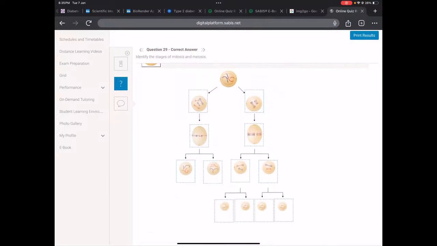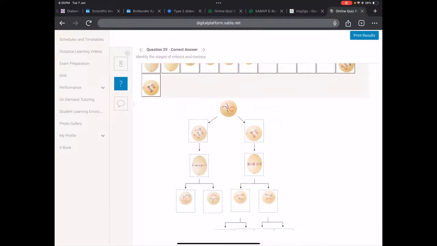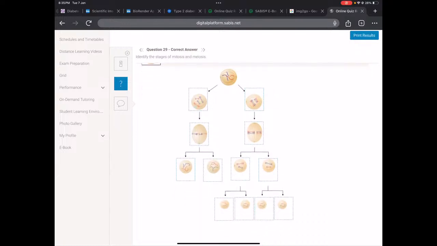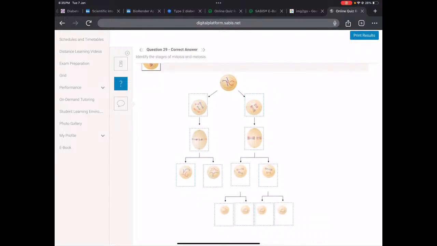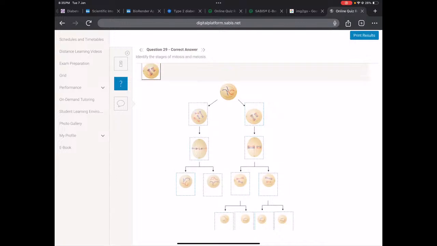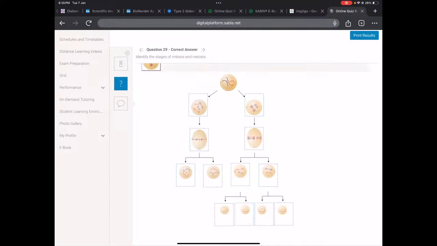Okay, this is just to show the stages. It's straightforward. You have prophase, metaphase, and they directly skip to the 2 identical daughter cells. While here you can easily tell, since there are 2 divisions, of course it's going to be meiosis, and since there's 1 division only, it's going to be mitosis. And in meiosis, remember, we have 4 cells with half the number of chromosomes, while in mitosis they are identical to the parent cell.